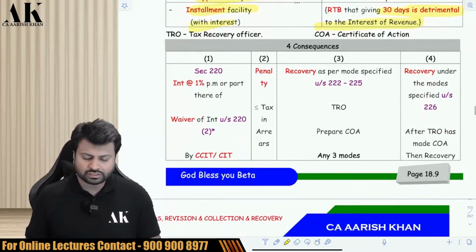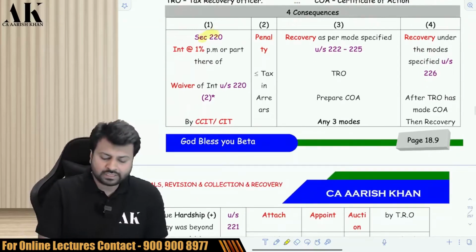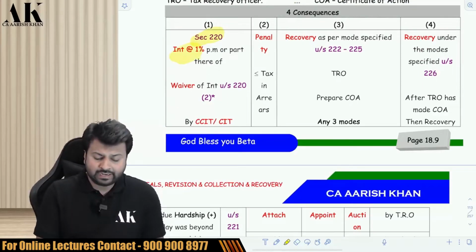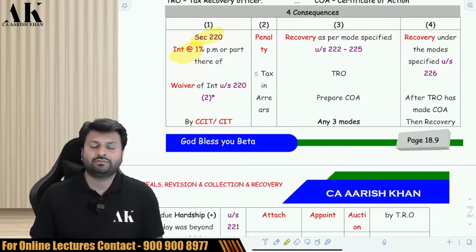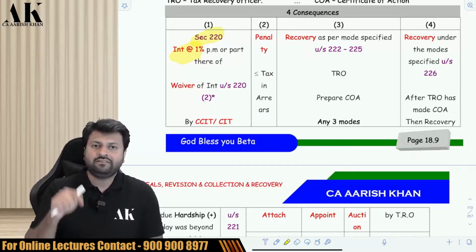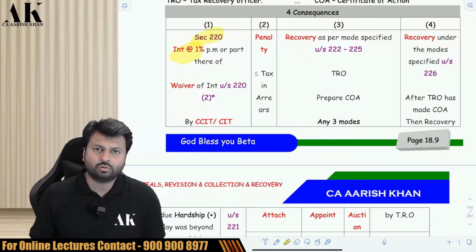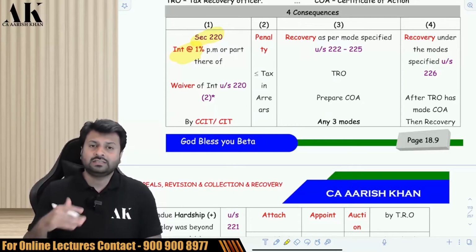And then there are 4 consequences which he has to bear. First, section 220. He will be chargeable with interest at the rate of 1% per month or part thereof for being an assessee in default. Every assessee in default is liable to pay this interest under 220 at the rate of 1% per month or part thereof. Can this interest be waived?